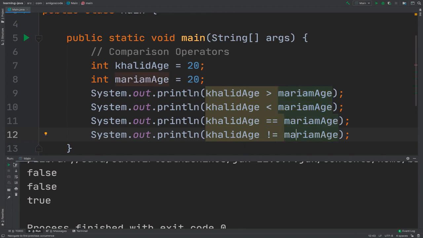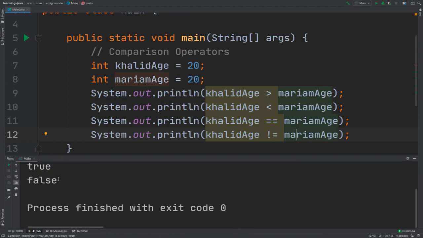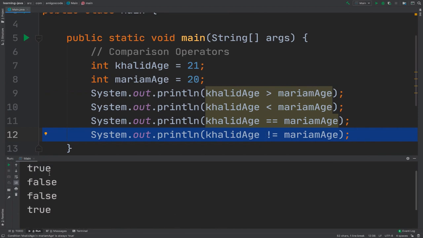If I run this, indeed this is false, because they are indeed equal. But if I change Khalid's to 21, you'll see that now Khalid is older than Mariam and the age is different. So right here, true and true.